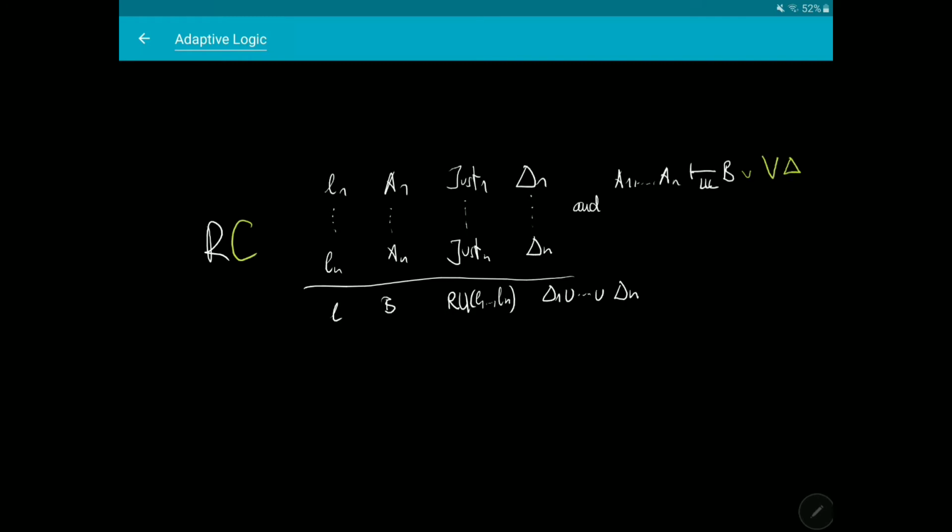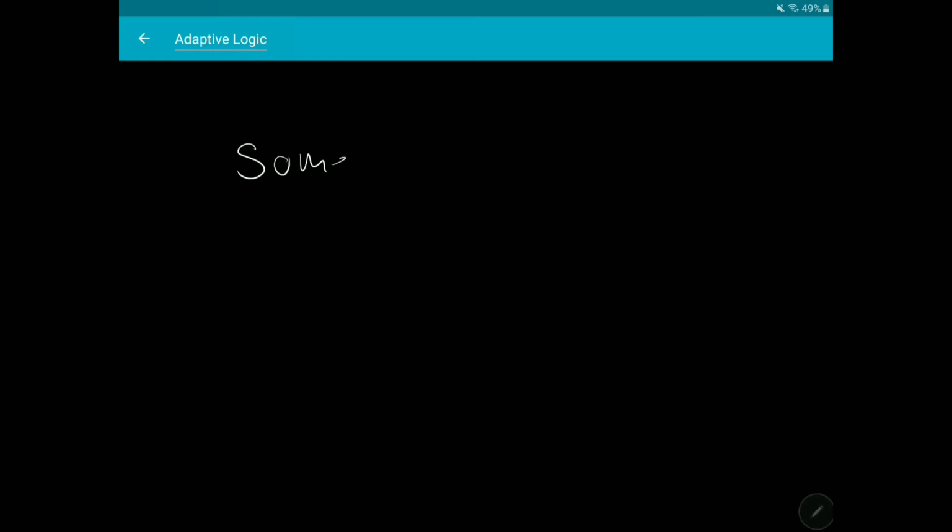With the rule conditional, you have that from A1 to An follows in the lower limit logic B or a disjunction of abnormalities in delta. You collect all the abnormalities from before, from delta 1 to delta n, and you add the new abnormalities in delta to that line. The idea is that we assume that all the abnormalities in delta are false. Now let's look at some complications.